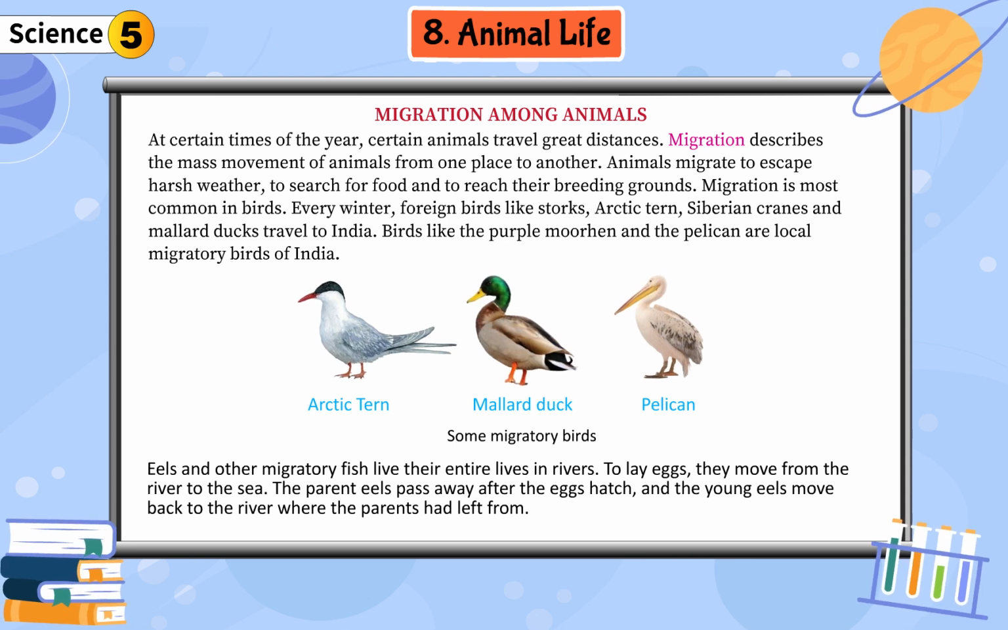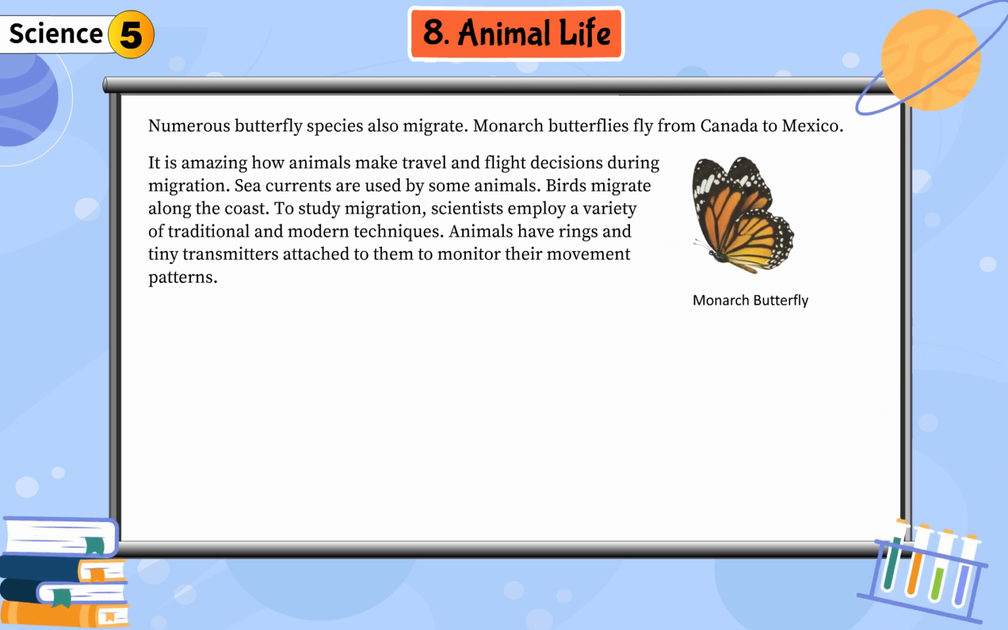Eels and other migratory fish live their entire lives in rivers. To lay eggs, they move from the river to the sea. The parent eels pass away after the eggs hatch, and the young eels move back to the river where the parents had left from. Numerous butterfly species also migrate. Monarch butterflies fly from Canada to Mexico.